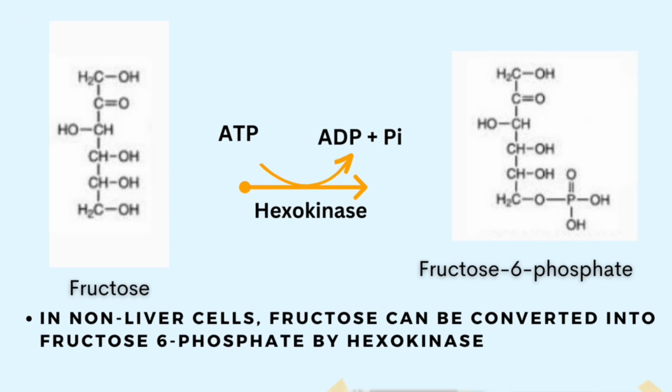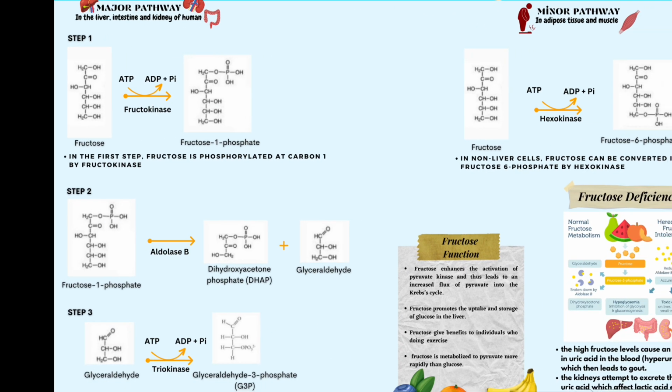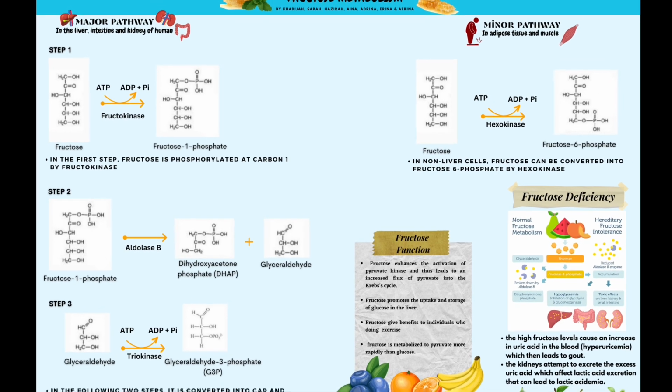And of course, we form ADP because we have to use an ATP to transfer that phosphoryl group onto carbon number 6. So in non-liver cells, other tissue cells of our body, fructose can be converted into fructose 6-phosphate by the action of hexokinase. So these are the two pathways by which the cells of our body can incorporate fructose into the glycolytic pathway.